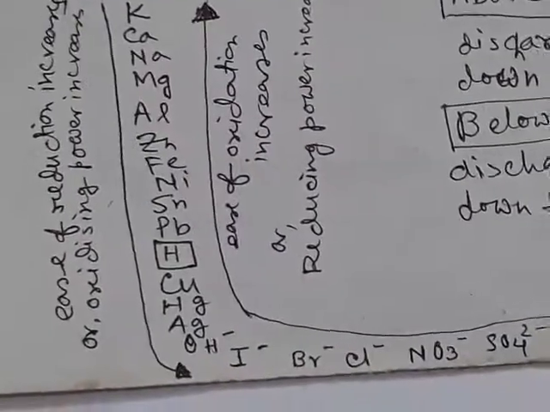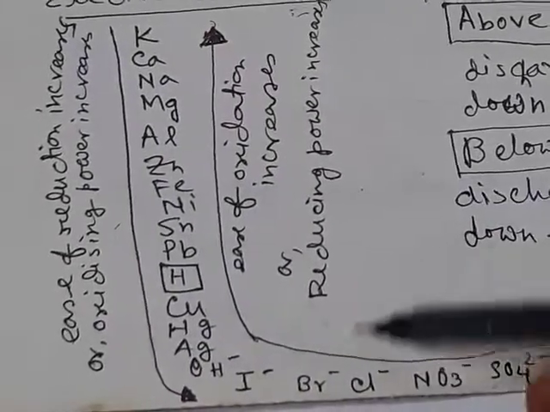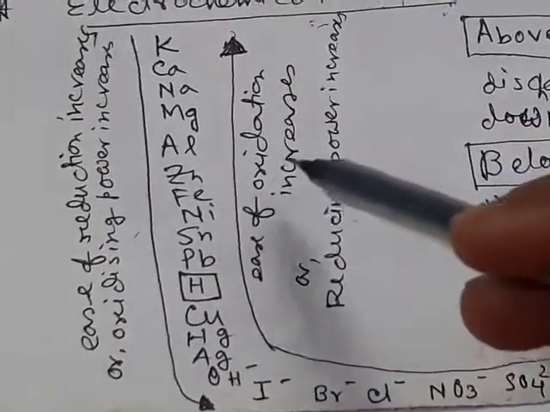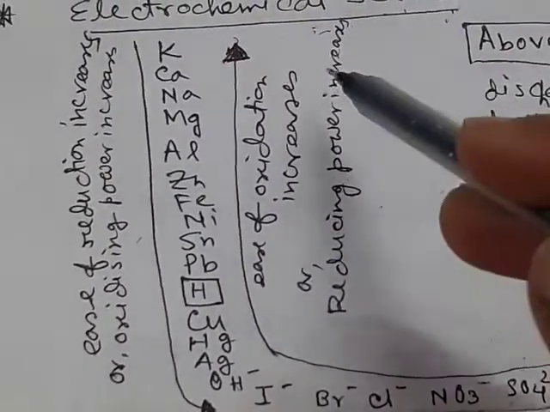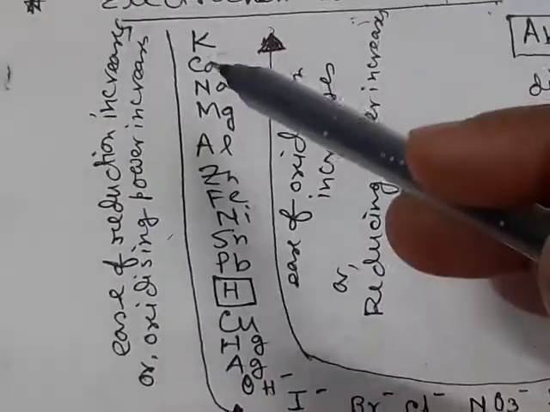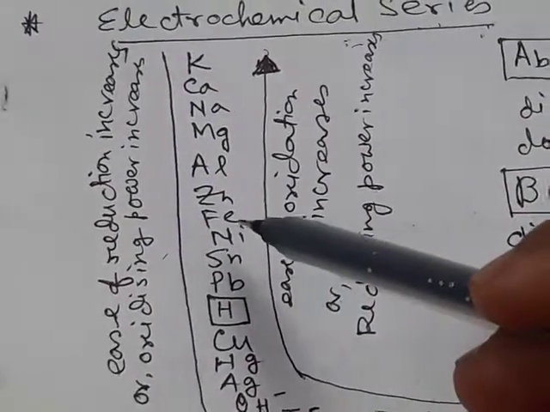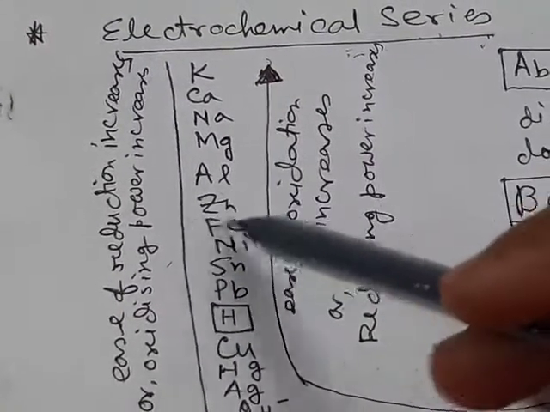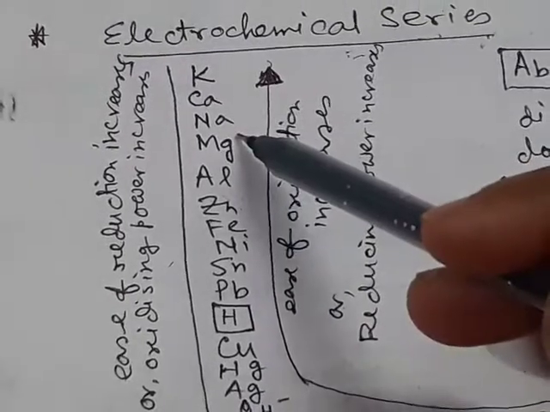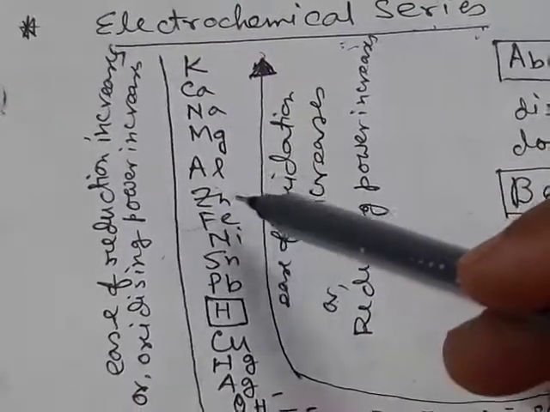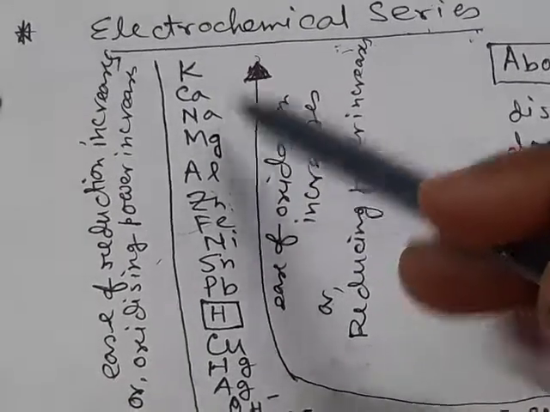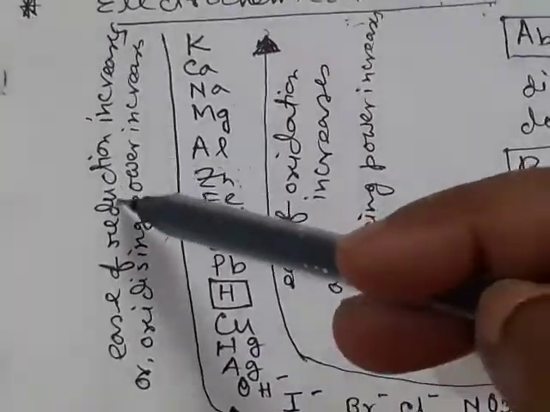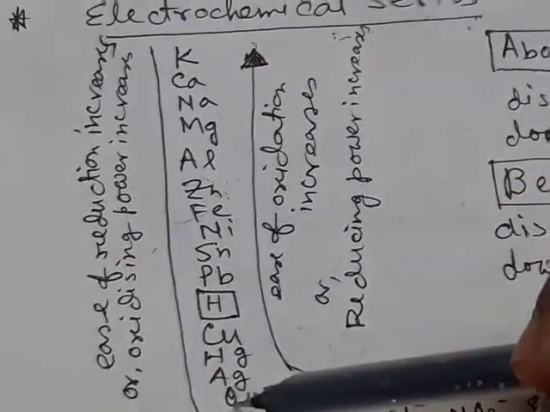And if we move upward, then their ease of oxidation increases or their reducing power increases. So, if we take sodium and zinc, zinc can be reduced more easily than sodium, as zinc is placed at a lower position than sodium in the electrochemical series. So, moving down the series, their reduction ability increases.